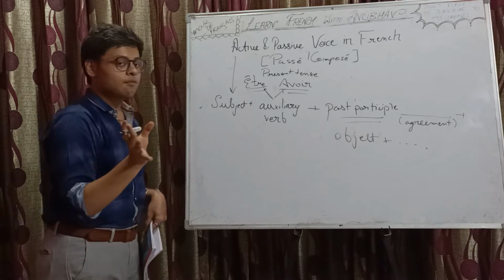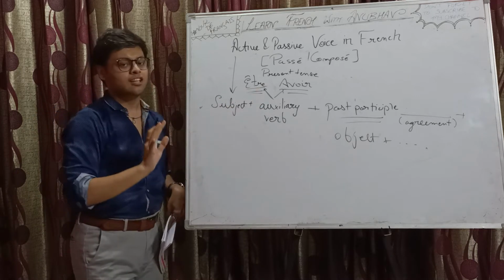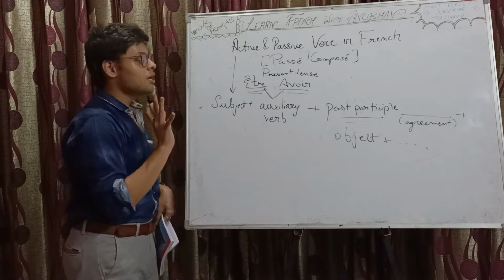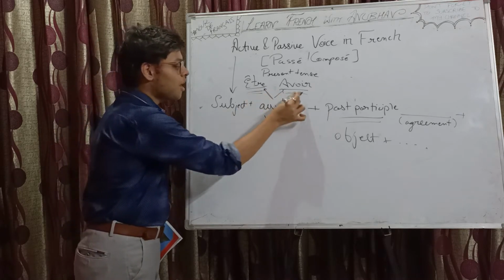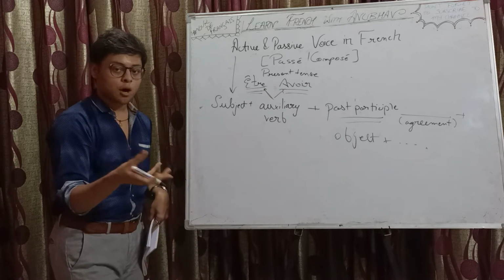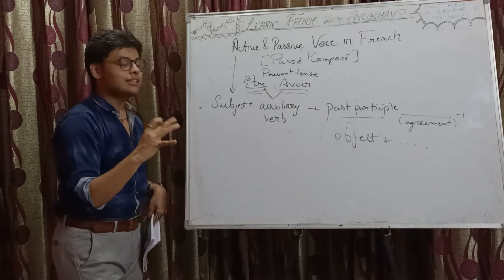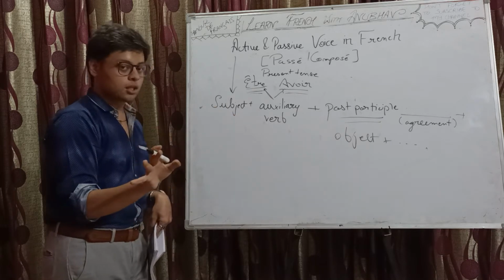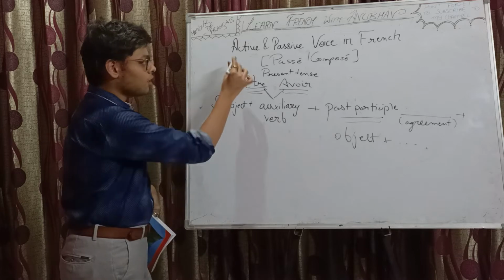Case number one, whenever être is there, agreement is sure to happen. Être is there, so it will happen. Case number two, with avoir, it can happen if a direct object pronoun is appearing. COD, complément d'objet direct. If it is appearing in the sentence before the verb, then you will follow the agreement. Right. So this is your active voice.